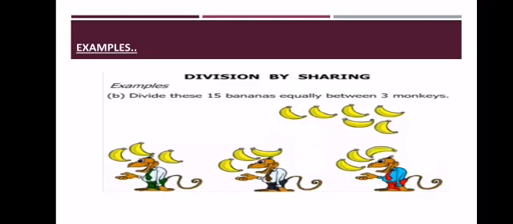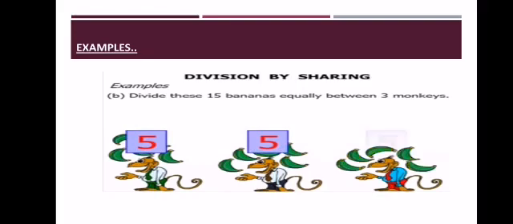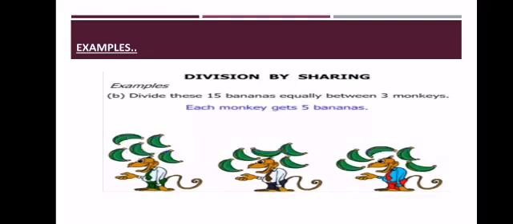We will give first 1 banana to each, then 2, then 3, then 4, and last 5 bananas. So you can count: one monkey gets 1 2 3 4 5 bananas, the second monkey also gets 5 bananas, and the third monkey also gets 5 bananas. So we divided 15 bananas equally between 3 monkeys. Each monkey gets 5 bananas.